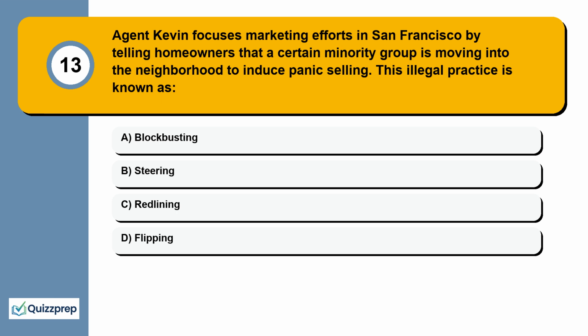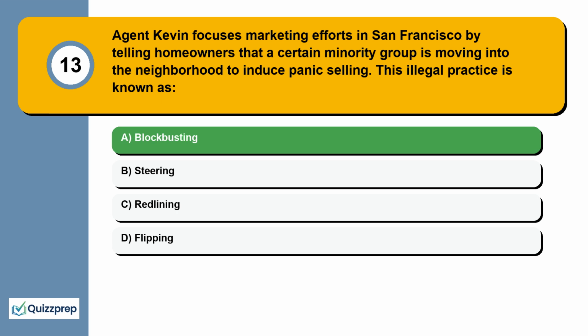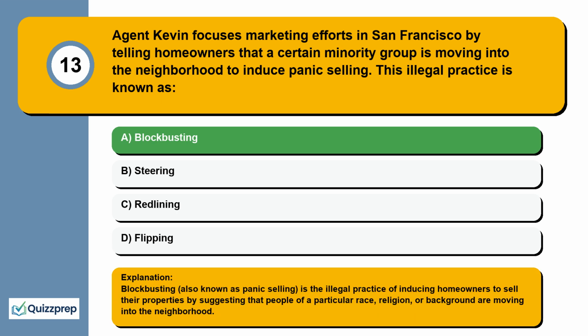Question 13. Agent Kevin focuses marketing efforts in San Francisco by telling homeowners that a certain minority group is moving into the neighborhood to induce panic selling. This illegal practice is known as blockbusting, steering, redlining, flipping. Blockbusting, also known as panic selling, is the illegal practice of inducing homeowners to sell their properties by suggesting that people of a particular race, religion, or background are moving into the neighborhood.